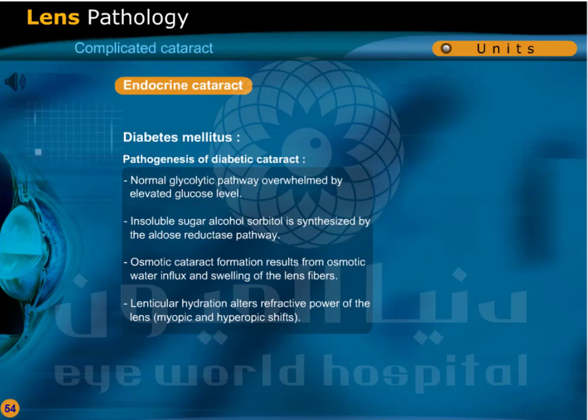Endocrine cataract, diabetes mellitus. Pathogenesis of diabetic cataract: the normal glycolytic pathway is overwhelmed by elevated glucose level. Insoluble sugar alcohol sorbitol is synthesized by the aldose reductase pathway. Osmotic cataract formation results from osmotic water influx and swelling of the lens fibers. Lenticular hydration alters the refractive power of the lens, causing myopic and hyperopic shifts.